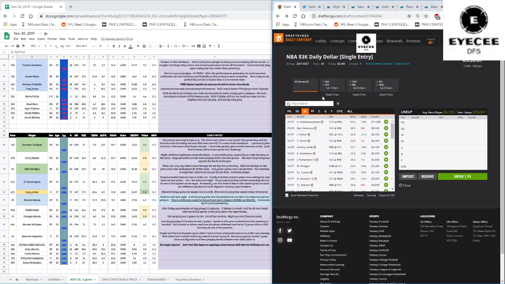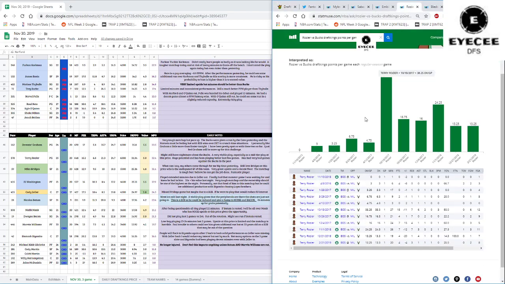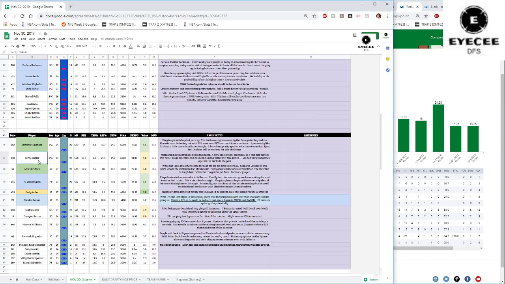And Rozier hasn't had the best of games against the Bucks in the past. He's had one really good game, and all these other games are mediocre. I don't know the reason for that because Bledsoe sucks against Rozier. But Rozier hasn't done good against the Bucks, and I don't really feel confident playing that much Rozier. He's still a viable pick on a 3-game slate at this price point.